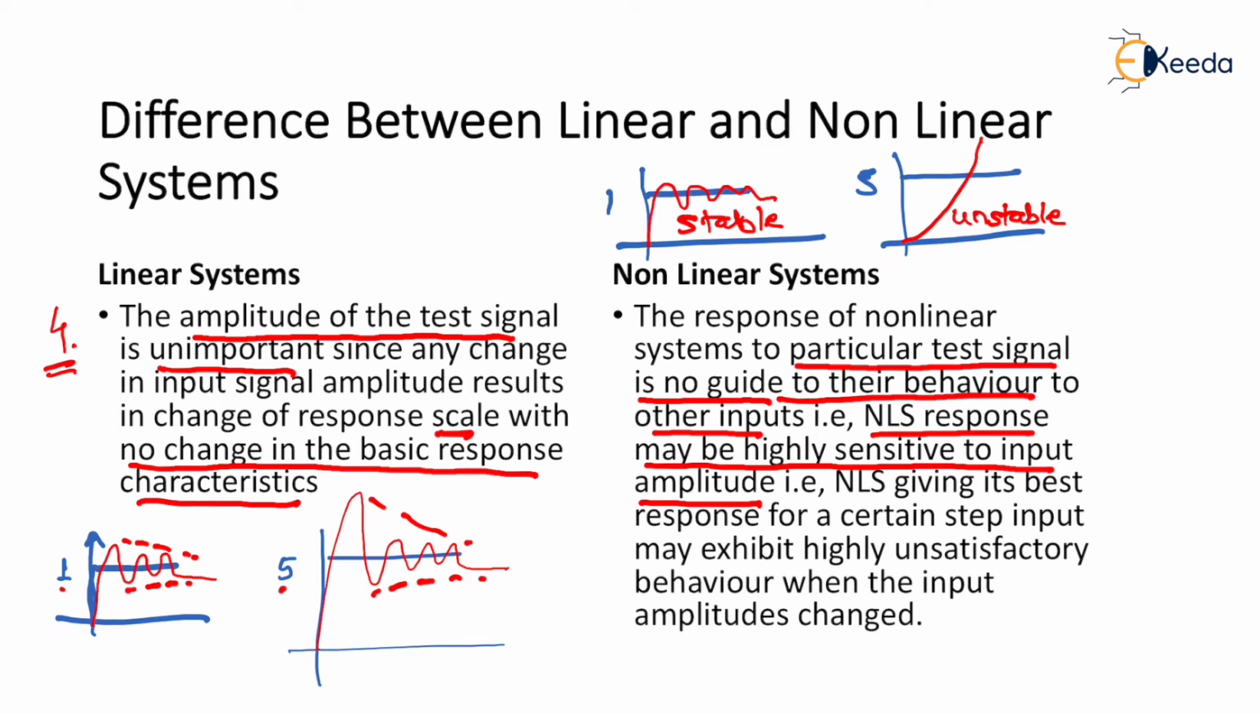So that is the meaning. That is, nonlinear response may be highly sensitive to input amplitude. Further, I have made it simpler. A nonlinear system giving the best response for a certain step input may exhibit highly unsatisfactory behavior when the input amplitude is changed. As you see over here, for 1 unit input, it was having a stable, satisfactory operation, but as it changes to 5 units, it becomes unstable. That is unsatisfactory operation.